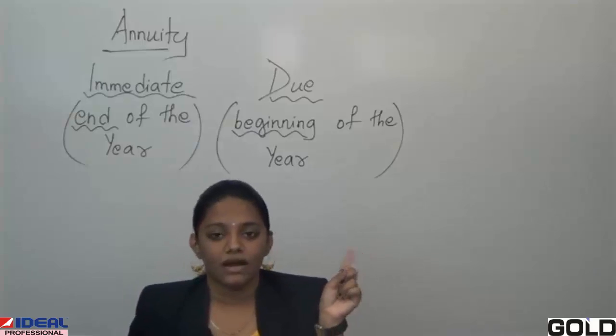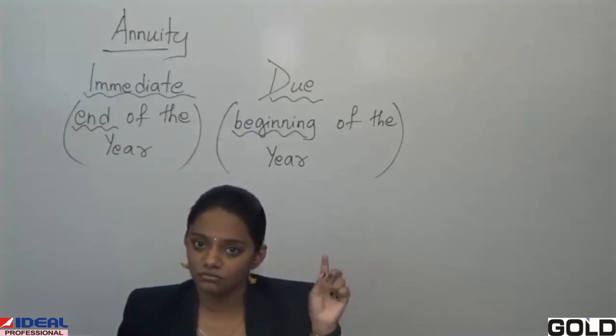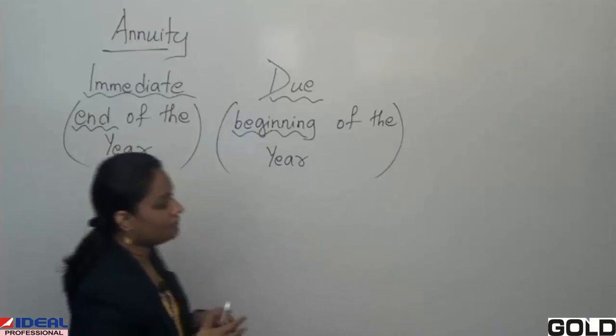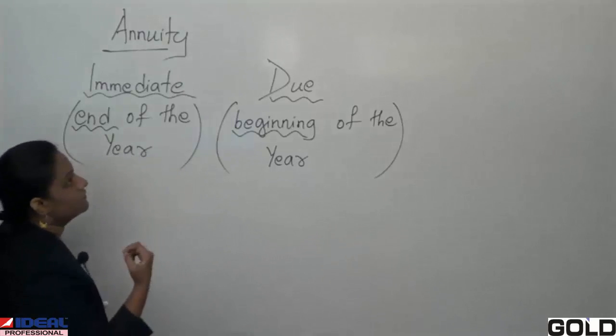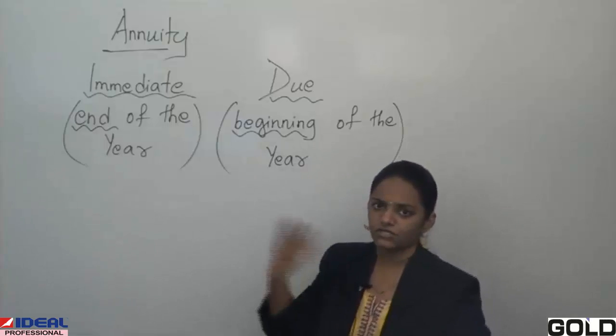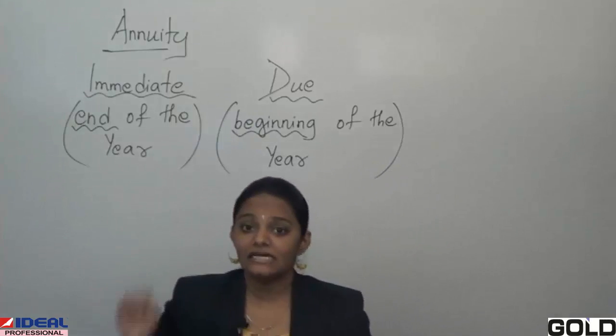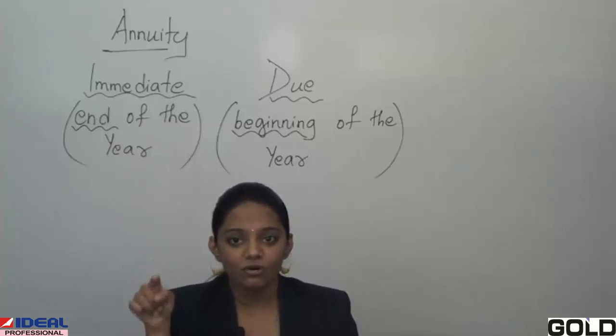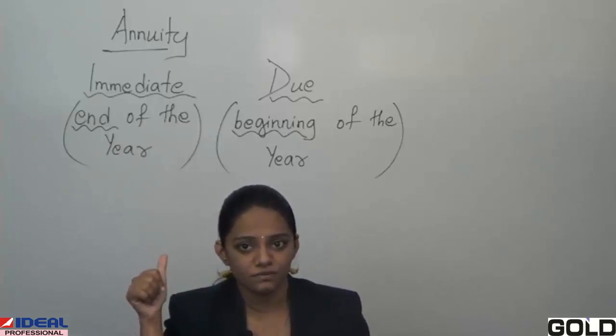Now, annuity is classified into two, that we saw. Some terms which are important for simple interest as well as compound interest, which we saw in earlier sessions, the same terminologies are going to be used for this topic also.